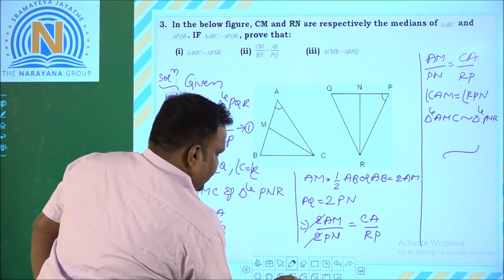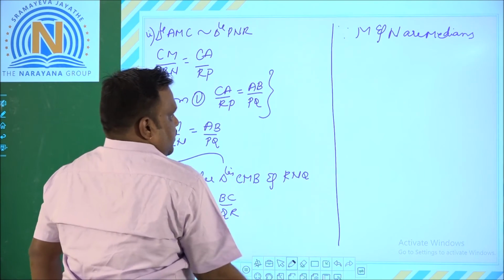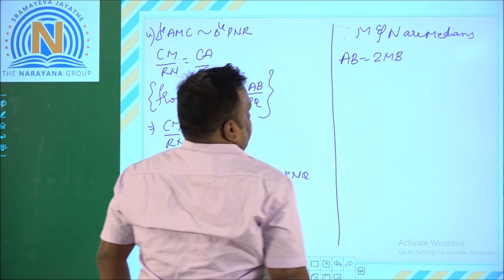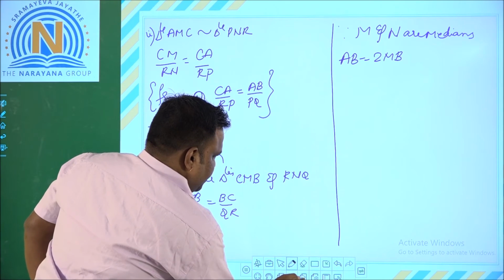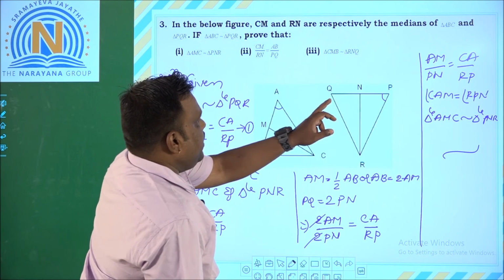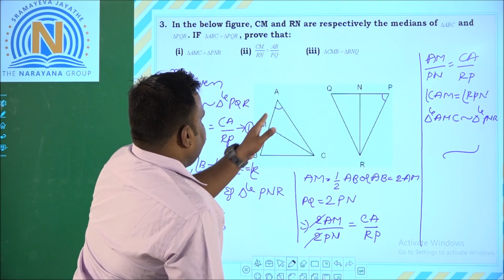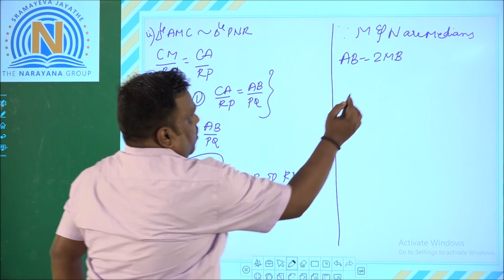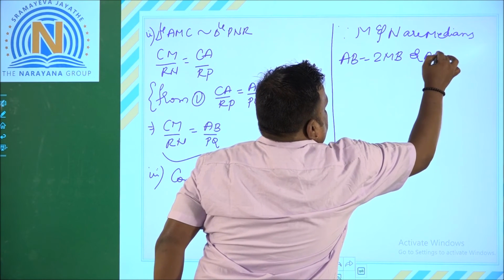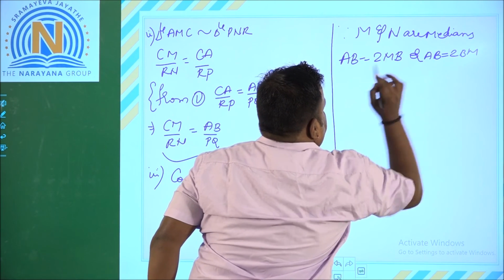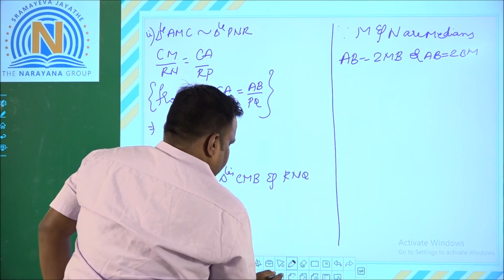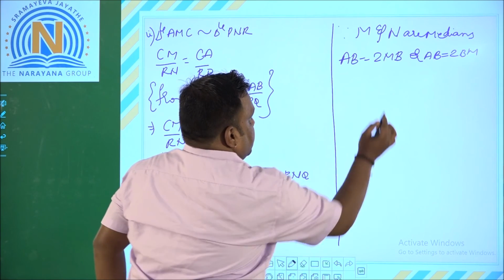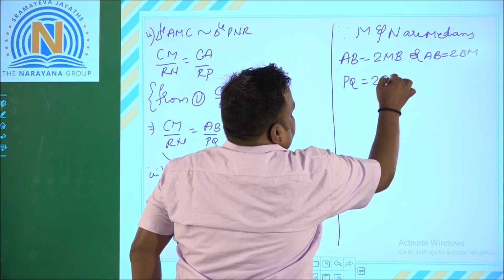So here what I can write is AB is equal to twice MB, and in a similar way, PQ is equal to twice QN. AB is equal to twice BM, and the next part is PQ is equal to twice QN.